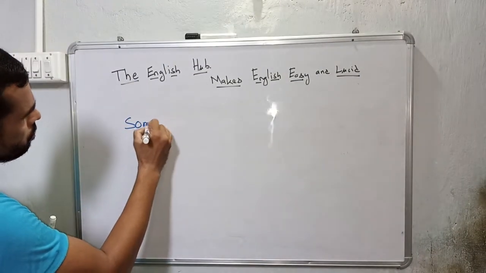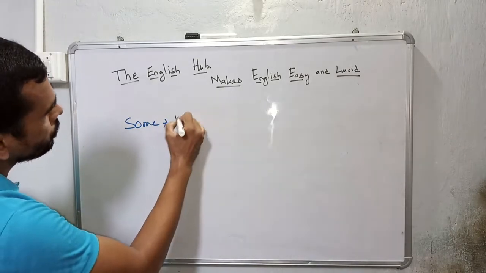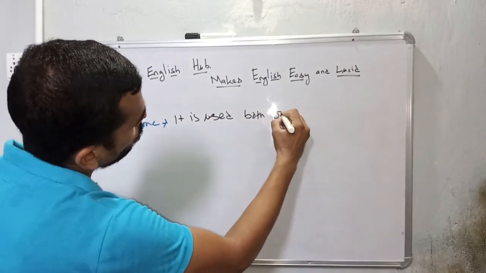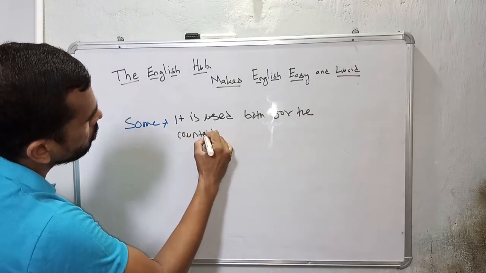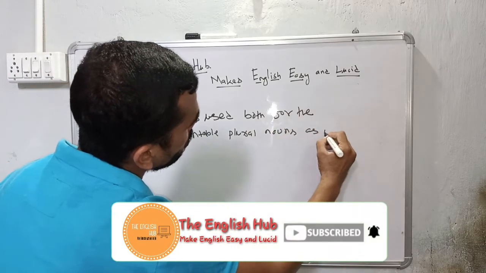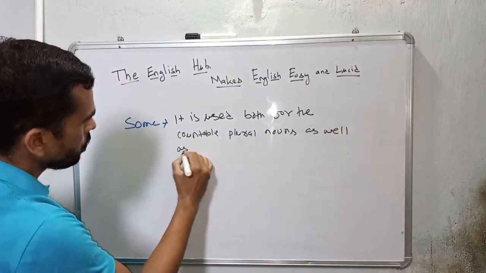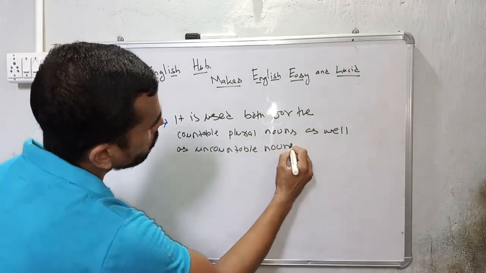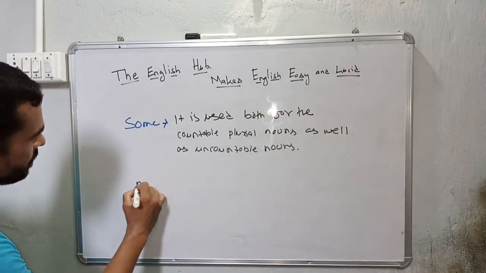Some. It is used both for countable plural nouns as well as uncountable nouns. The opposite of some is any.